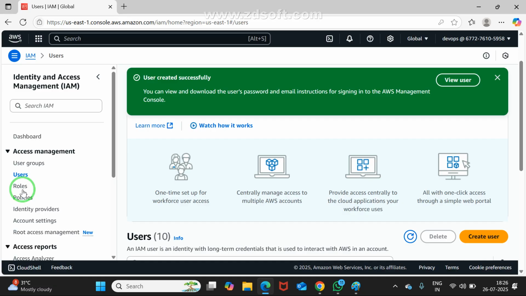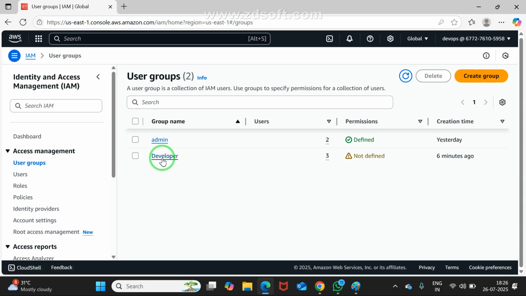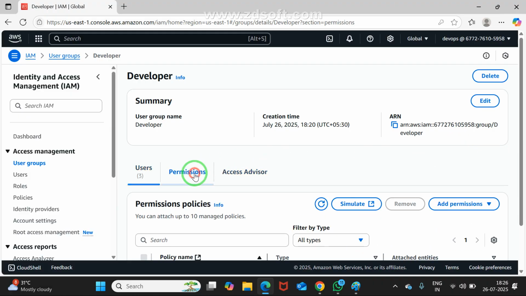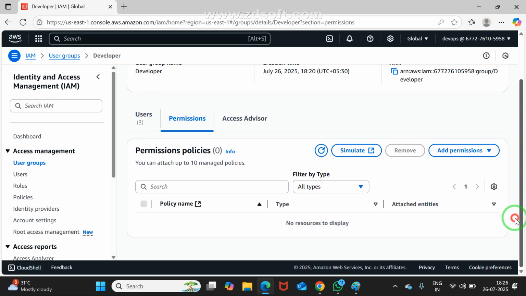Now I am giving access to whom? Policies. Click on groups. Click on this group, the developer group. Users are already added, right? Click on permissions. Are you able to see any permission for this group? No. Which permission does the developer group require according to our scenario? S3. Click on add permission.